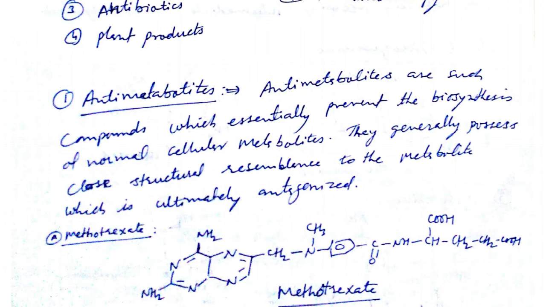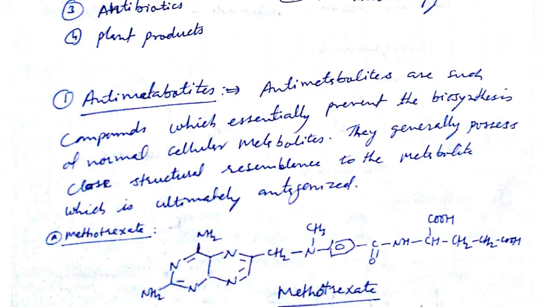Antimetabolites are the drugs or agents which can prevent the biosynthesis of metabolites that are produced by the cell for their growth and development, and they generally possess close structural resemblance to the metabolite which is ultimately antagonized.